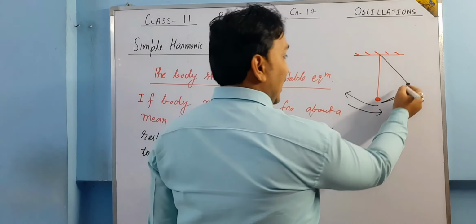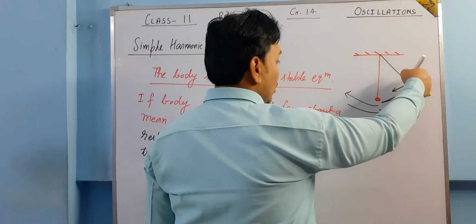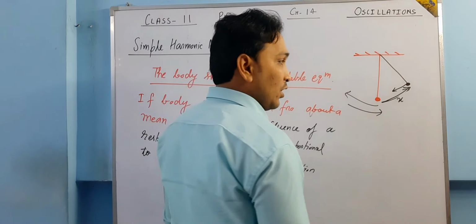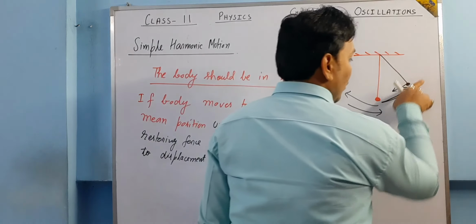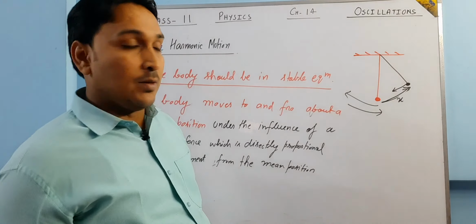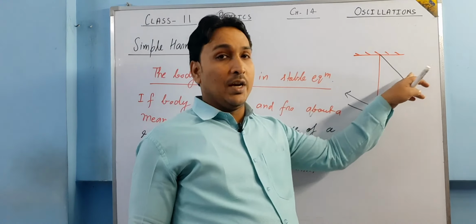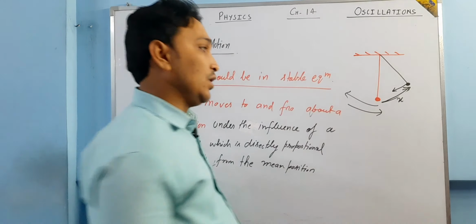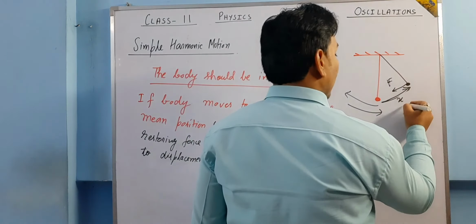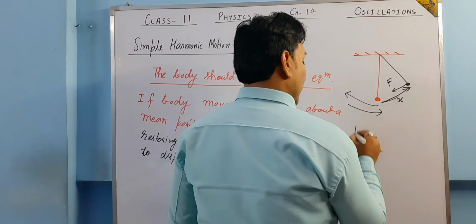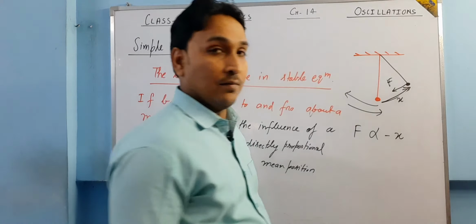The force which acts on it is the restoring force. The force is always towards the mean position, and the displacement is away from the mean position. This is the force, and this is the displacement. So force is proportional to displacement, but since force is towards the mean position and displacement is away from it, therefore one minus sign is there.